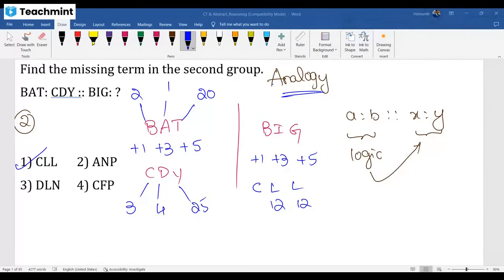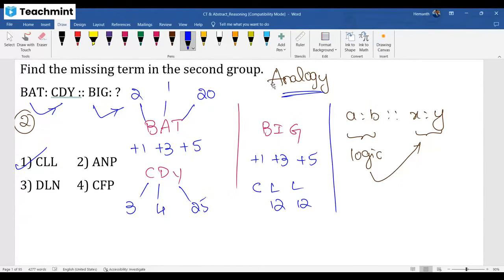My dear friend, you have to take BAT given as CDY. You have to understand what the logic is, my dear, then apply the same logic in the second pair. This is what I'm giving you here: A and B follow some logic. Understand the logic and apply it for the next one.